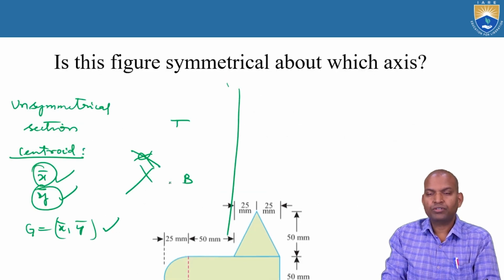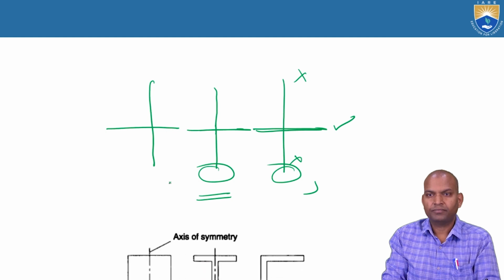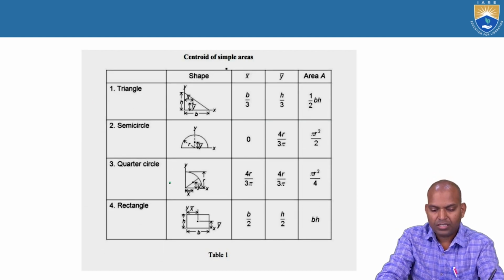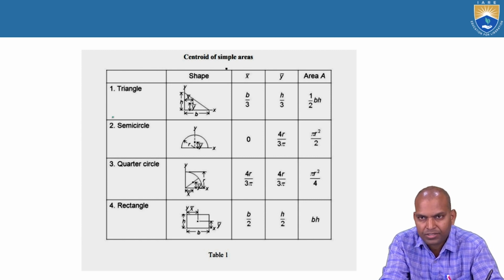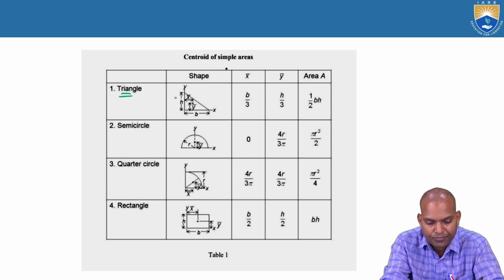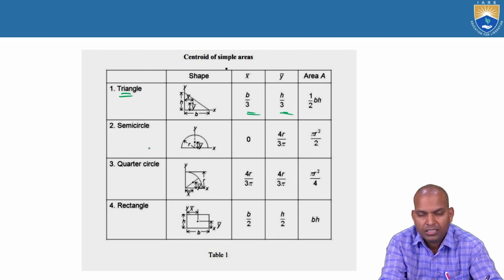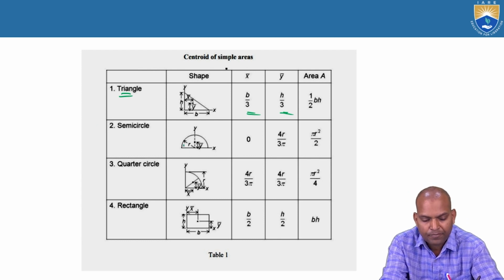The next thing we are going to find out is the centroid of simple areas. These are certain figures. The centroid of simple areas: the triangle, the shape of the triangle as we have studied, has centroid at b by 3 and h by 3. The area is half of base into height. The semicircle we have also studied.